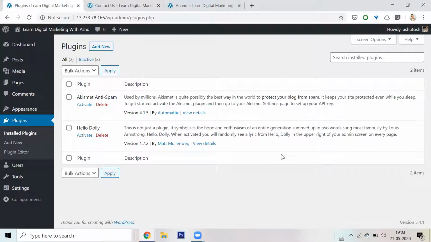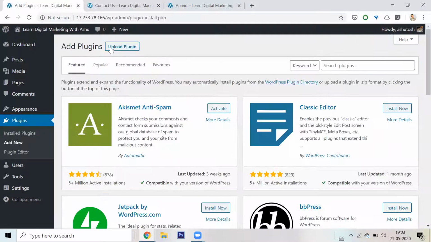So what Hello Dolly does is, there is a very famous song by Louis Armstrong. I think he was a jazz musician or whatever. It is called Hello Dolly. So it just picks up lyrics from Hello Dolly and displays them on your website. I don't know, these are things that nerds do, but yeah, that is what a plugin is. I don't care about Hello Dolly. I'll click on Add New.